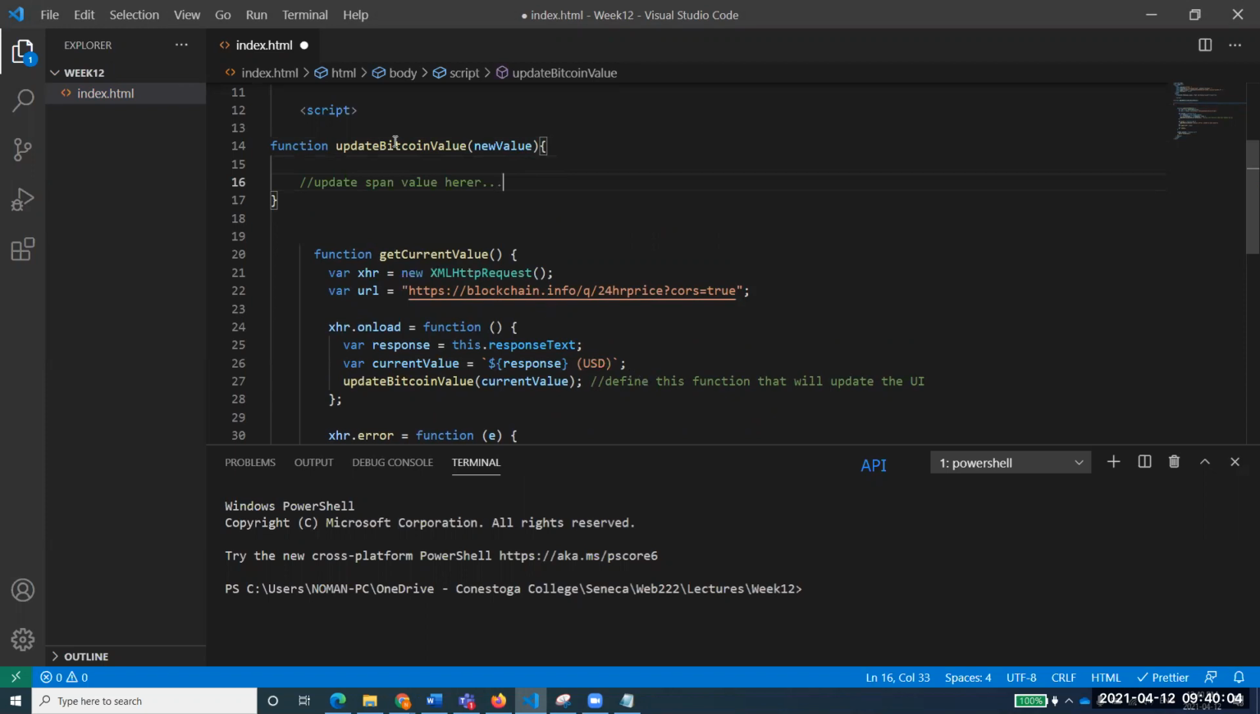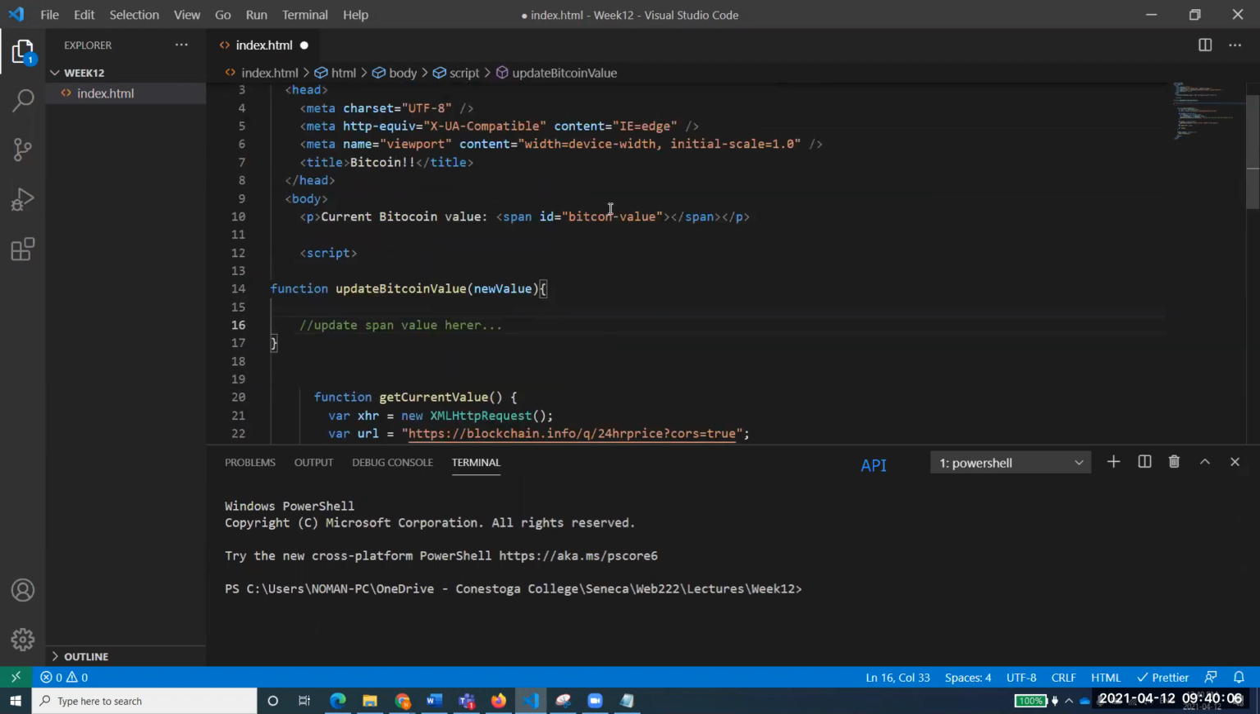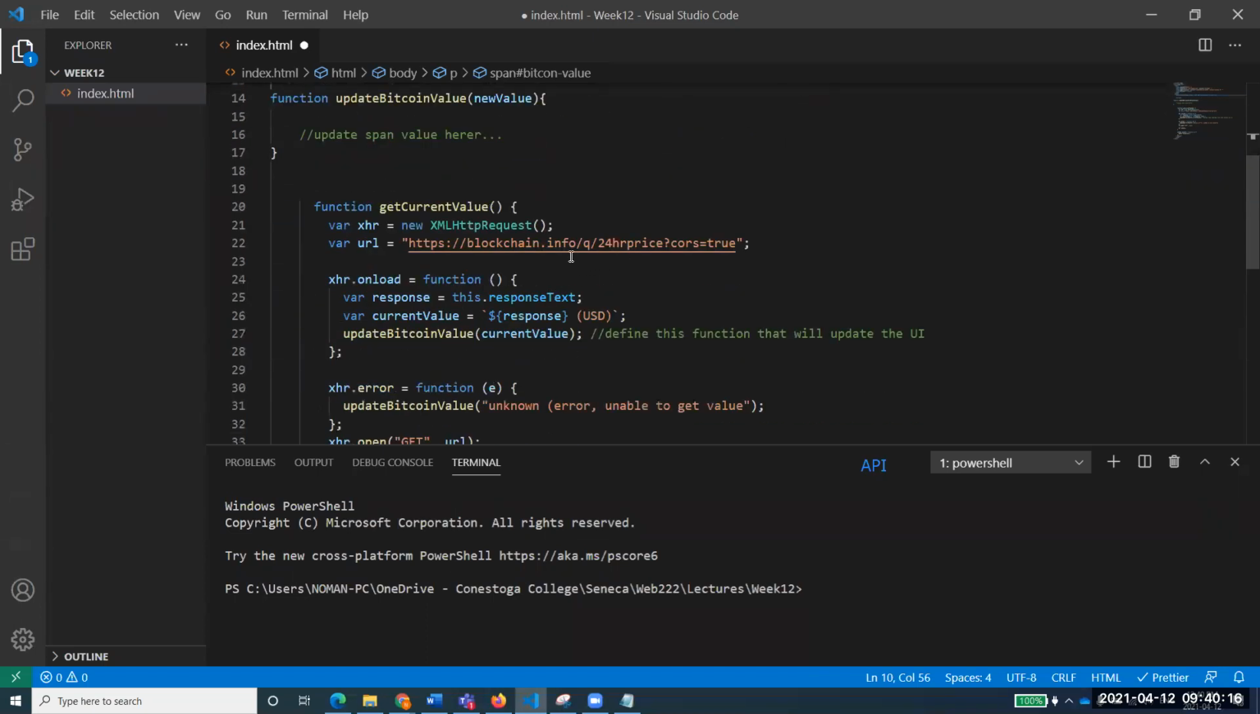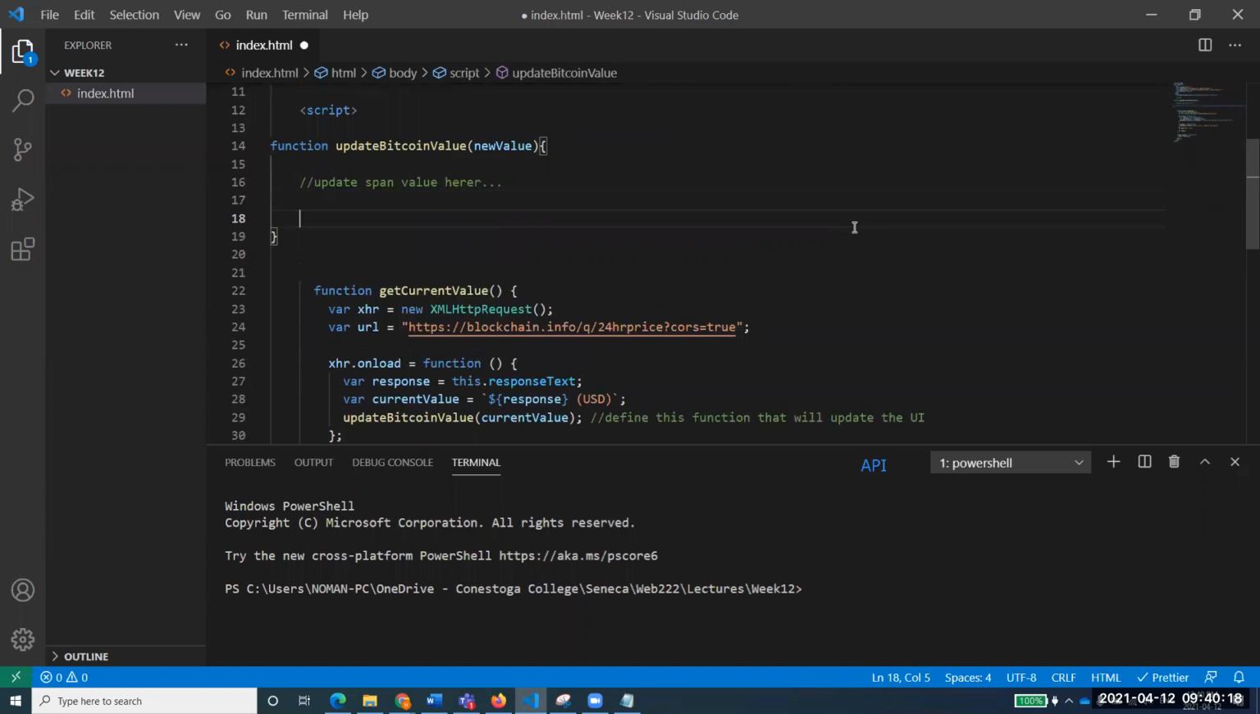What does that mean, the span value? What is the span value? If you see here, this is the span value. We have given it an ID, and this is the benefit of getting this ID, that I can just access this ID over here, and this is the span value that we have. So we need to update that span value because we are updating the user interface.